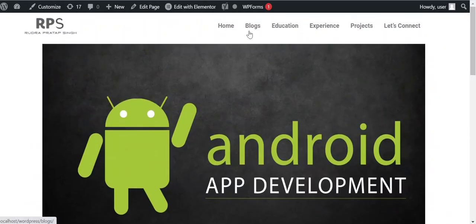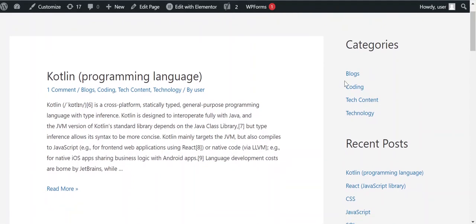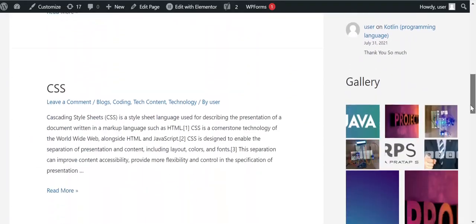Now I'm going to the blogs page, as most portfolio websites nowadays contain blogs of whatever the person is writing. By the way, all this content is copied from Wikipedia, as this is just a basic website that I'm showing, so all this content is copyrighted. These are the blogs that I have written here, the 10 blogs.